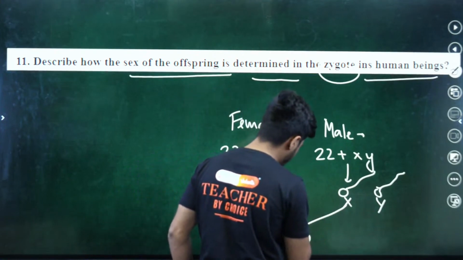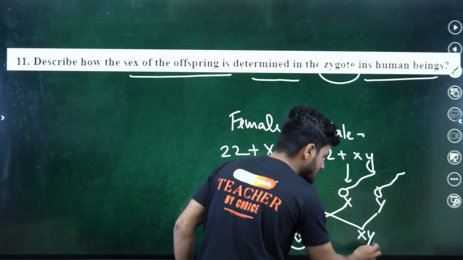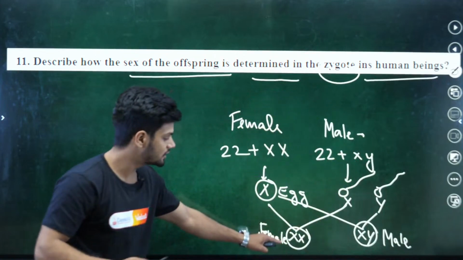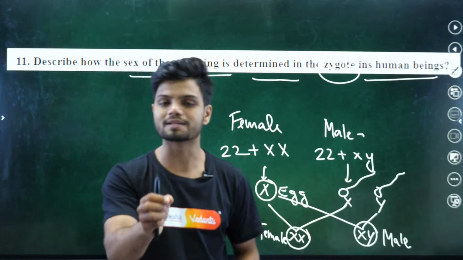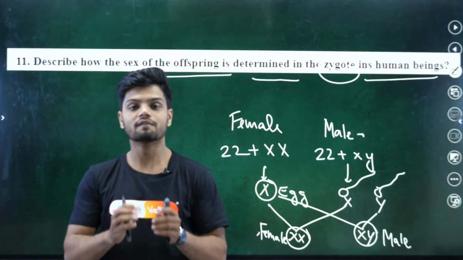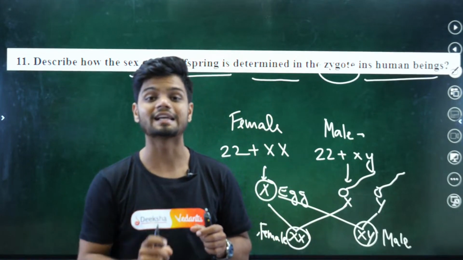Now what about this X egg fused with the Y sperm, which will result in XY? This will be a male, and this is the zygote stage. And remember students, zygote is the first cell in the body. If they ask you which is the first cell in the body, you should tell zygote is the first cell in the body.